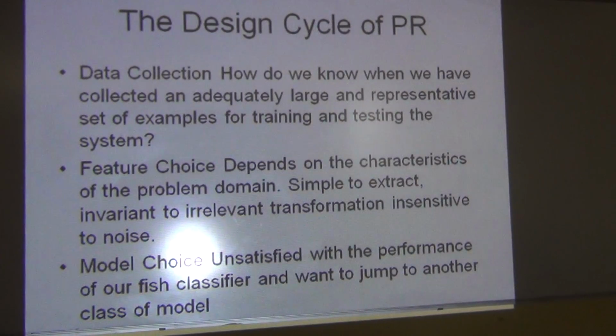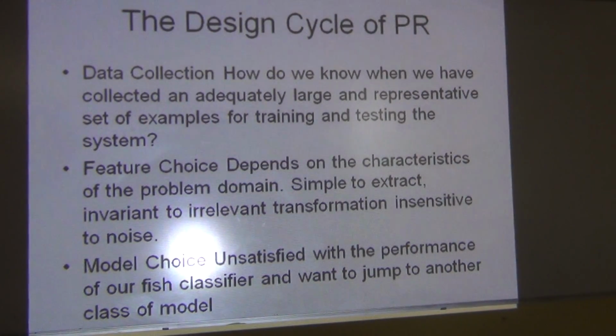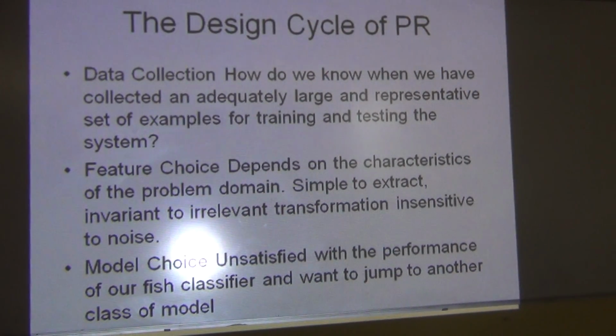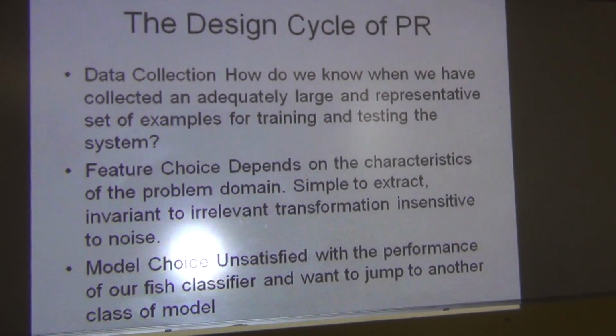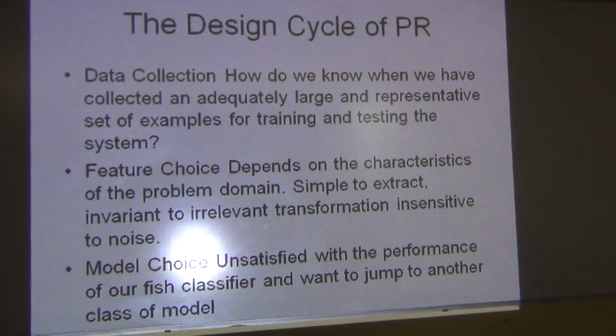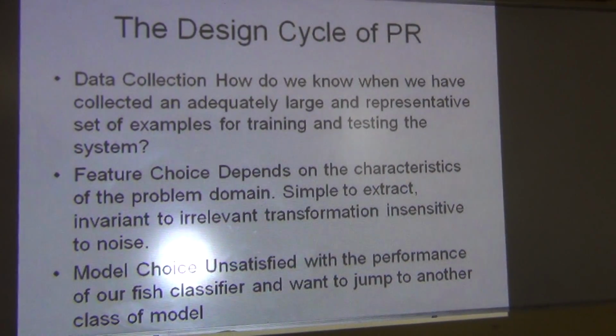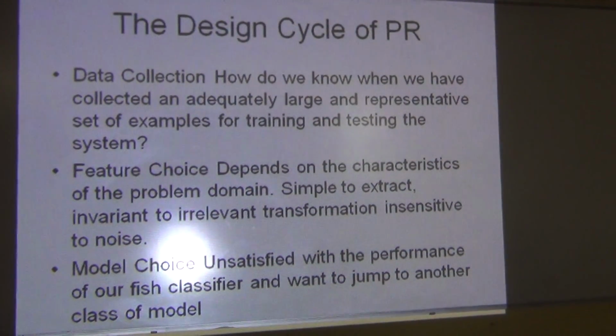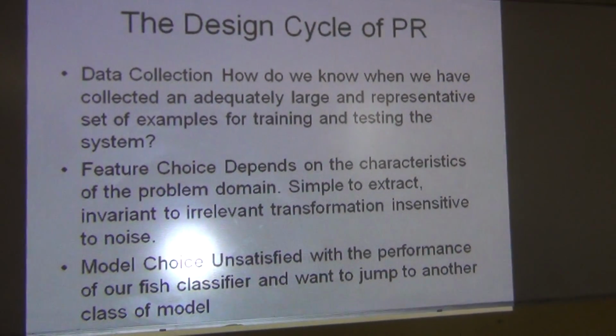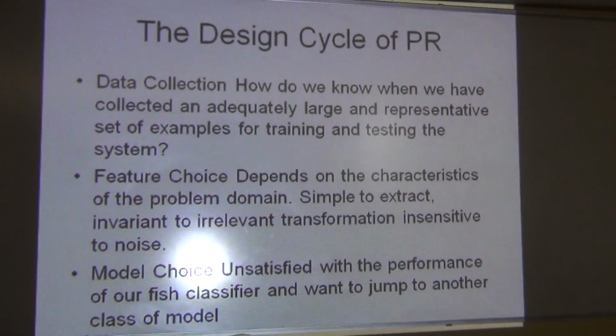Next is the feature choice. How will we select the features on which we are going to categorize? The feature choice depends on the characteristics of the problem domain. It totally depends on your problem statement. But the features must be simple to extract.